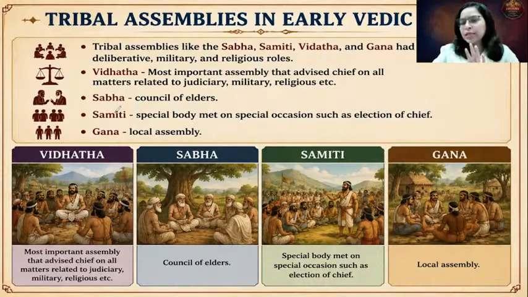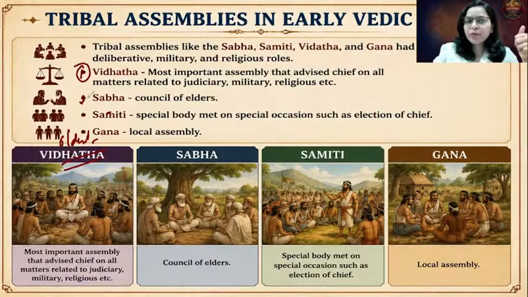Out of all these assemblies, the most important one was Vidatha. Vidatha was the oldest of all the assemblies, and it was the most important. This assembly used to advise Rajan on all matters related to the judicial, military, and religious aspects. Whenever Rajan needed any advice or help, he used to refer the matter to the Vidatha. In Vidatha, there used to be a deliberation and discussion on that matter, and finally, they used to give advice and recommendation to the Rajan, and Rajan used to act accordingly. So the most important assembly was the Vidatha, that you need to remember.